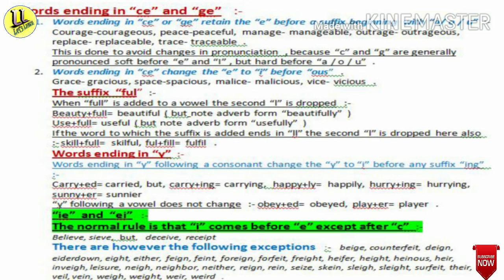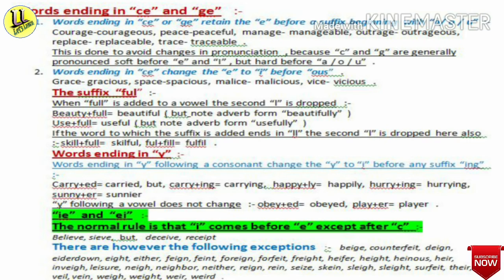And then IE and EI. The normal rule is that I comes before E except after C. For example, believe, sieve, but deceive, receive, receipt.